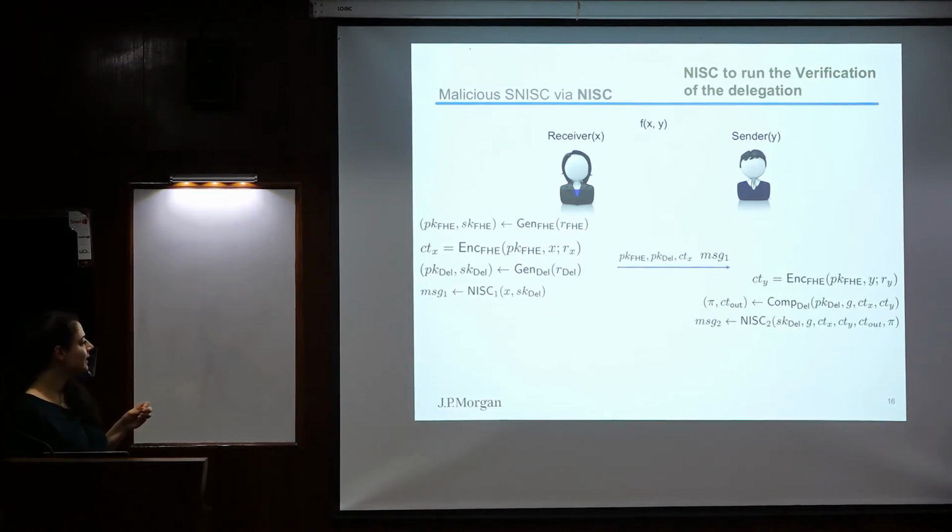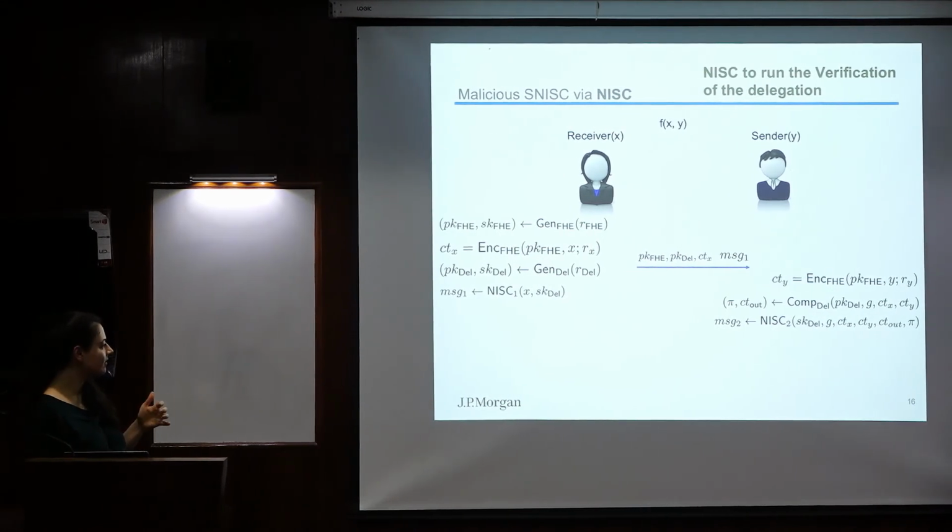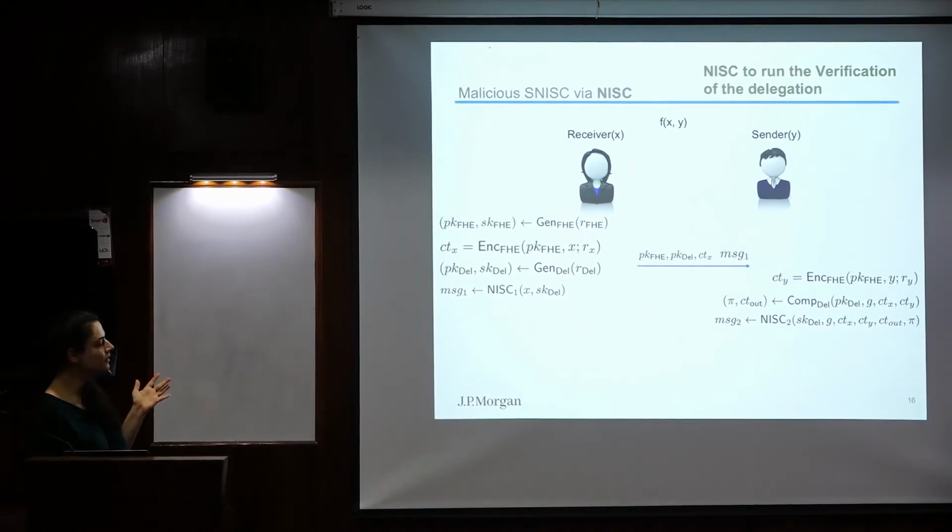Okay, so now the sender computes the ciphertext and runs the second message of the delegation. But now, for this new inner protocol, the functionality that it is going to compute is the verification of the delegation. So if you see here, the inputs that I put in this protocol are the same inputs that the verification algorithm takes as input. All the inputs that we were supposed to input in the verification algorithm, because now our inner protocol computes the verification function, are now all inputs to the second message of this inner non-interactive secure computation. Okay?